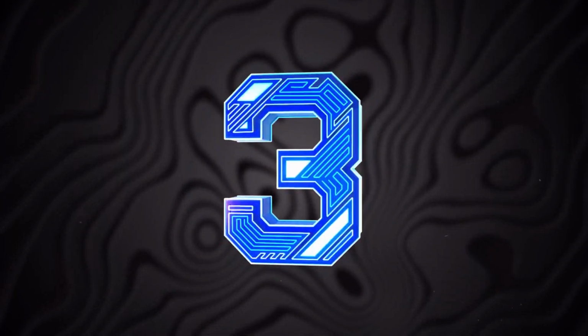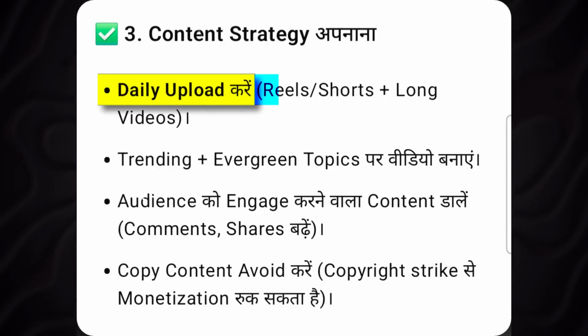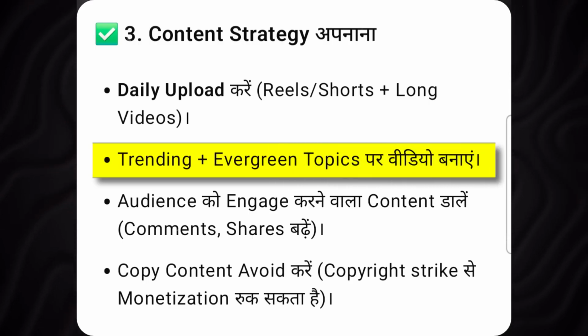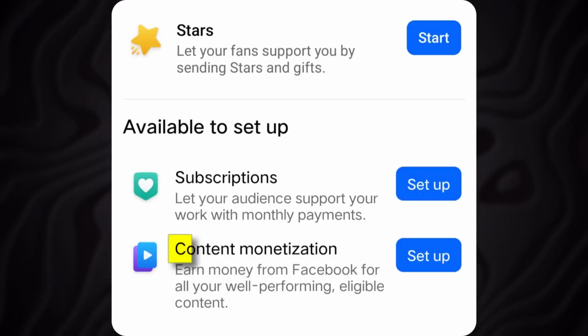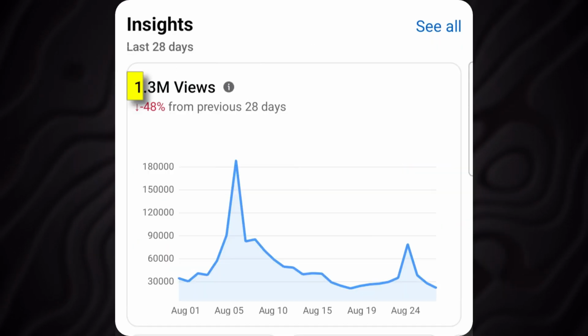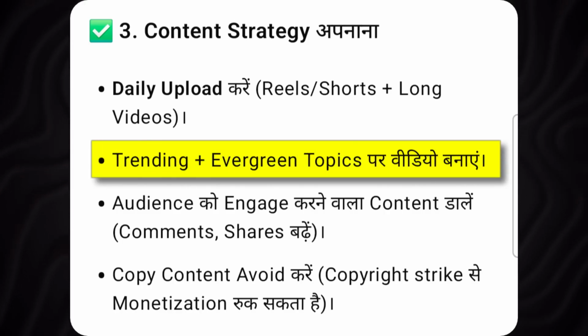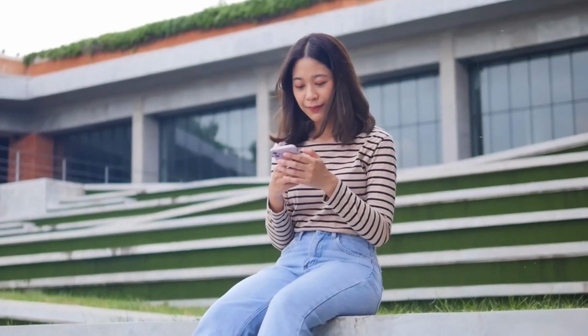Now the third point is very important: you have to regularly upload reels or videos on your account, and along with that you have to create content on trending topics. By doing all this, you will not only get content monetization but the reach of your account will also increase. The video will also go viral. If you do not trust this, then do all this work for 30 days. After that you will start seeing the result yourself.